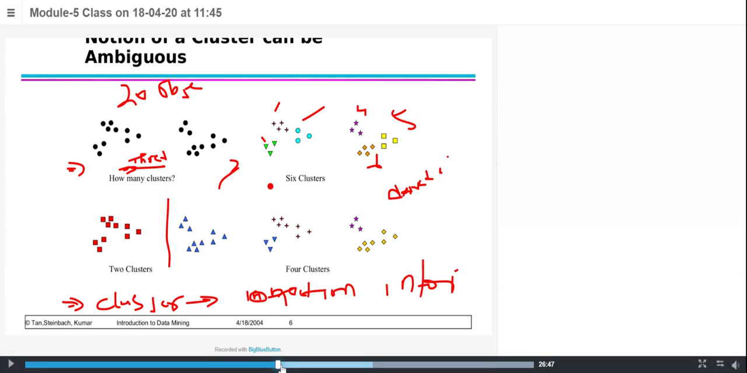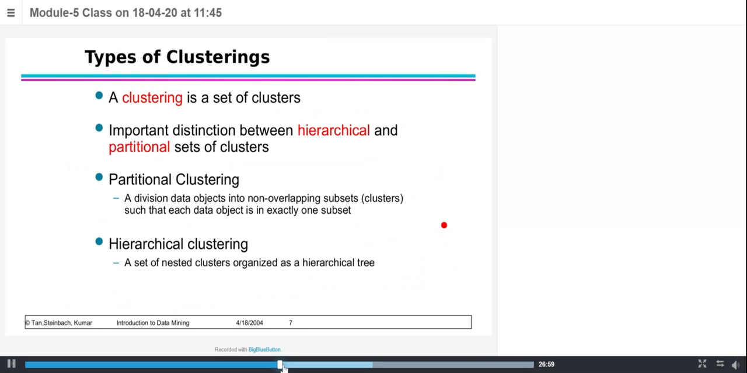A derived outcome we say is out. So we have different types of clustering. Normally, whenever we say clustering, we can form it in different ways, either in a partitional way or a hierarchical way. So what exactly does partitional clustering mean?